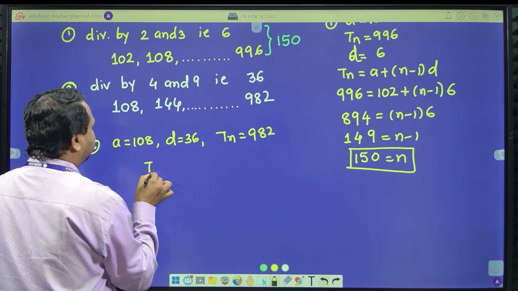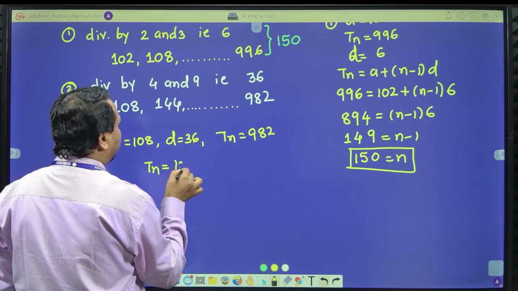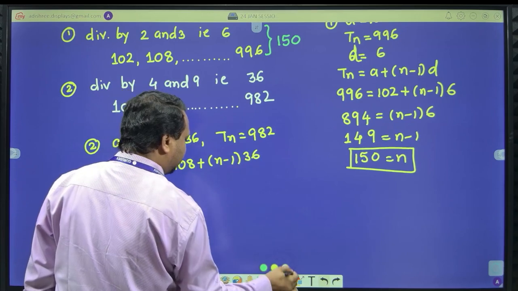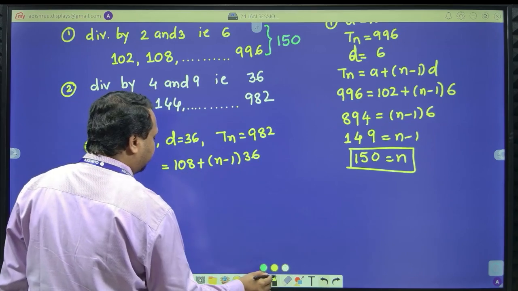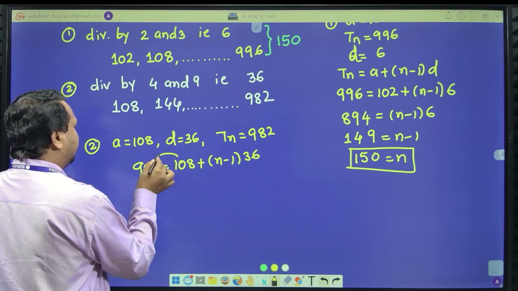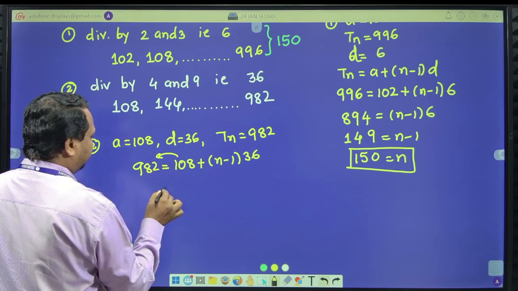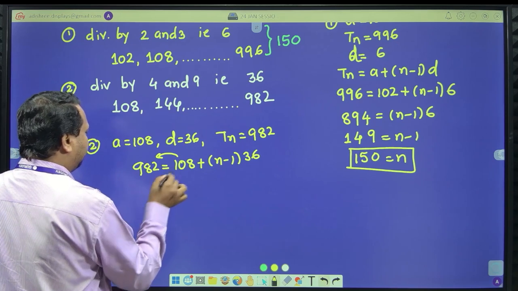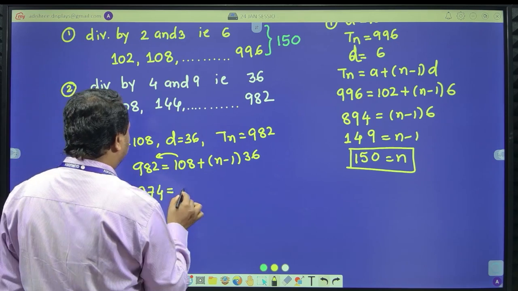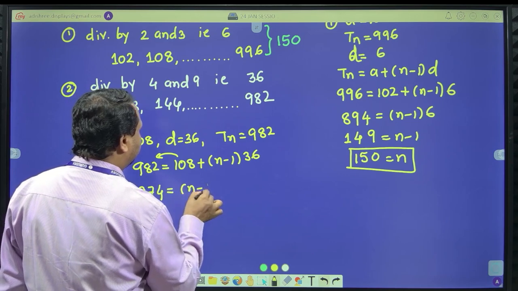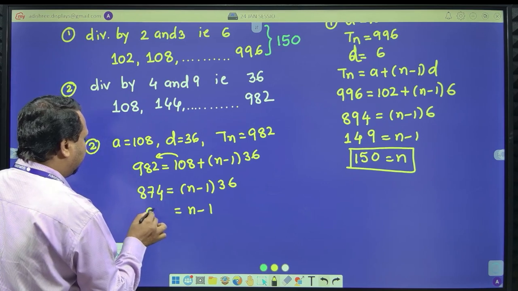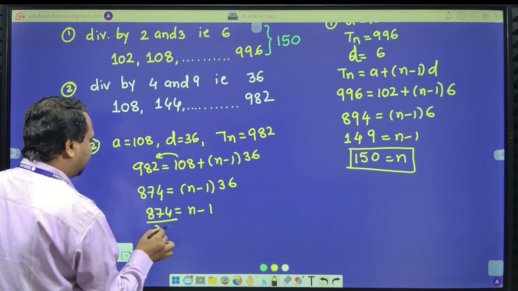Therefore, what is Tn equal to? Once again, same formula: A plus (n minus 1) into D. What is the Tn value? Tn value is 982. Again take it to the LHS. So 108 means 4 is the difference, 8 minus 1, 7 is the difference, 9 minus 1, 8 is the difference, right? Then (n minus 1) into 36. Therefore, n minus 1 is equal to 874 divided by 36.